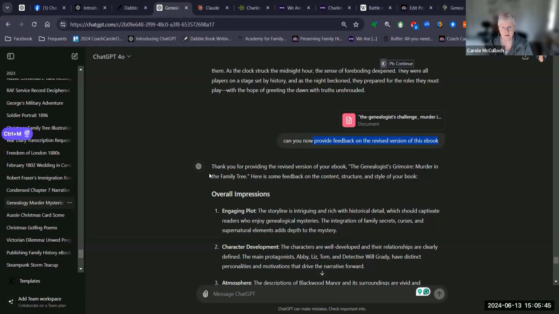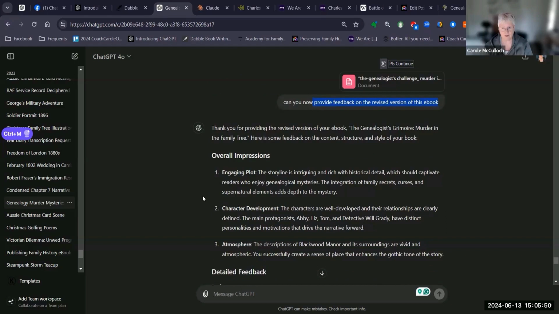So it went ahead and did that, read the document, obviously, and has given some overall impressions featuring engaging plot, character development, and atmosphere. 3 major themes for this story. And so far, the feedback or impression is good. It says the storyline is intriguing and enriched with historical detail, which should captivate readers who enjoy genealogy mysteries.